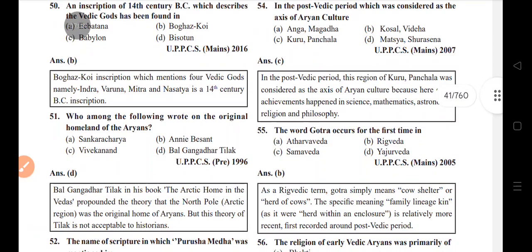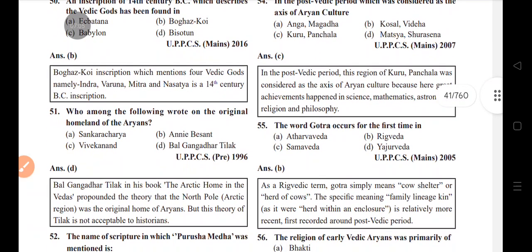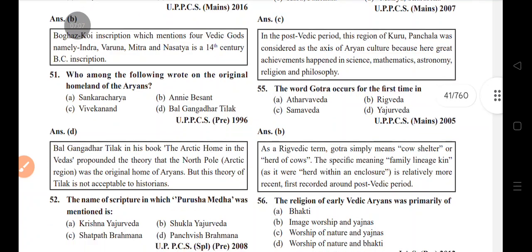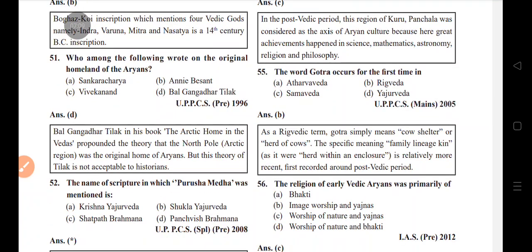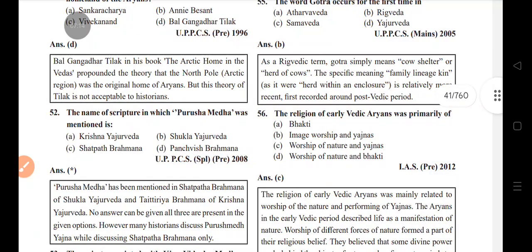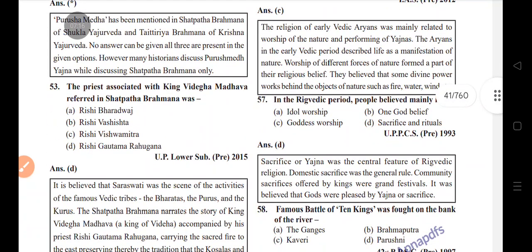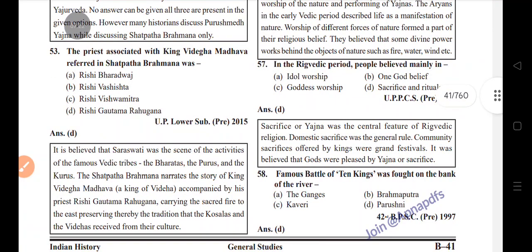Kuru-Panchala. The word Gotra occurs for the first time in the Rig Veda. The religion of the early Vedic Aryans was primarily the worship of nature. In the Rig Vedic period, people believed mainly in sacrifice and rituals. The famous Battle of the Ten Kings was fought on the bank of the Parushni.